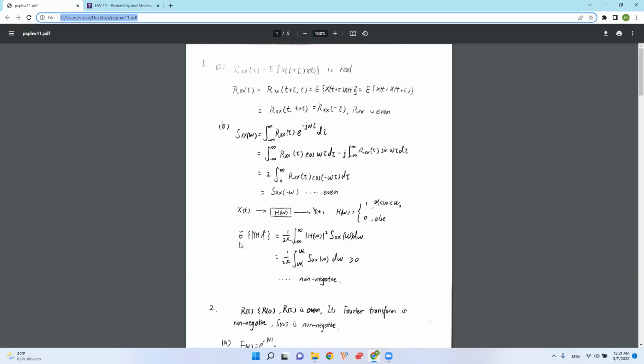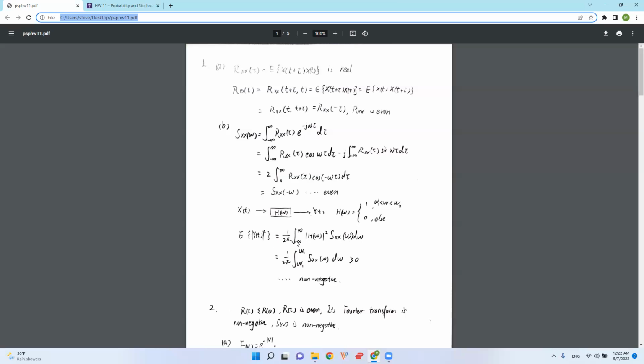What we do next is to use the expected value of Y(t) squared and calculate that with the bandpass system inside here, because we already have X(t). We want to figure out the expected value of Y(t) squared, and we solve this function.